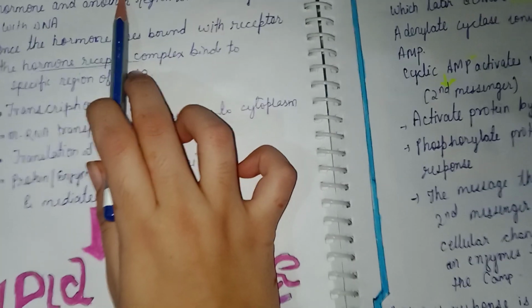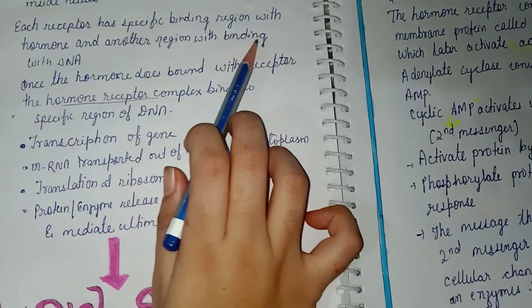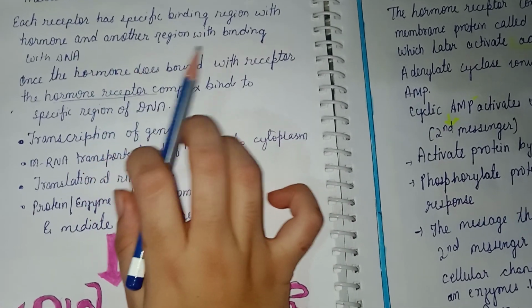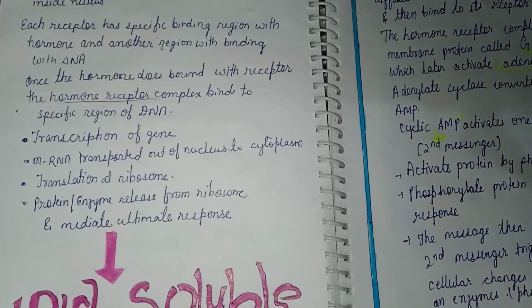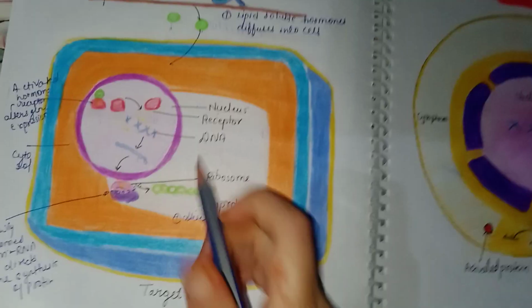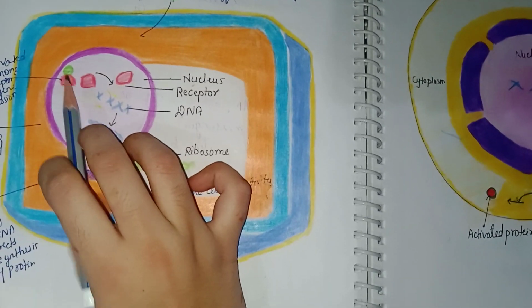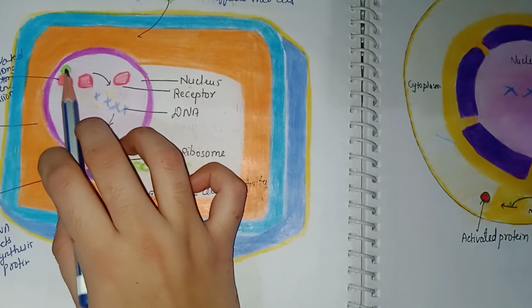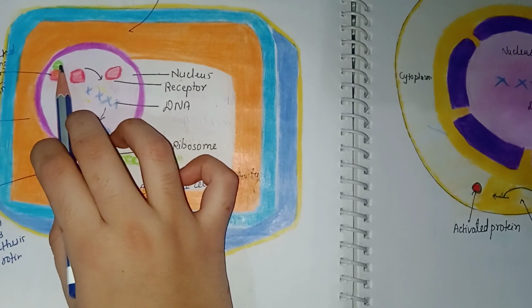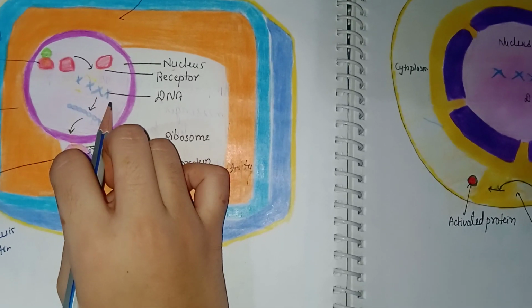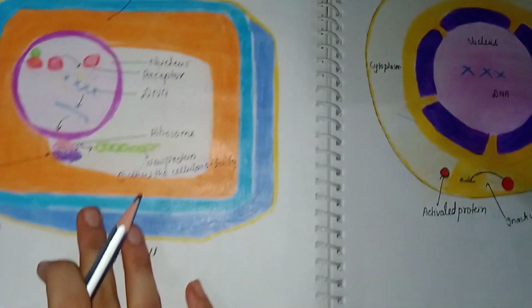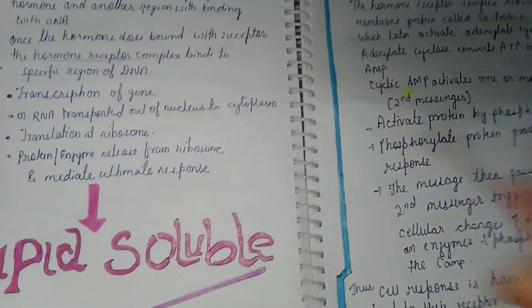See, each receptor has a binding region with the hormone and another region that binds with DNA. It means one part of the receptor binds with the hormone, suppose here is a hormone present, and another part of the receptor binds with DNA and then produces a protein. See how protein is formed.